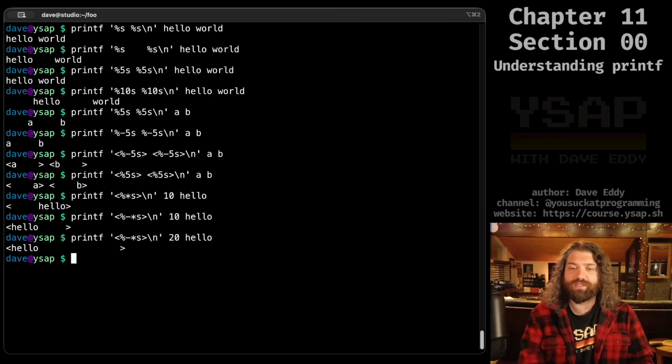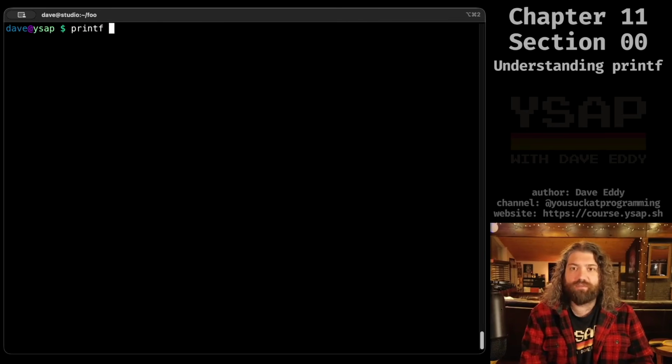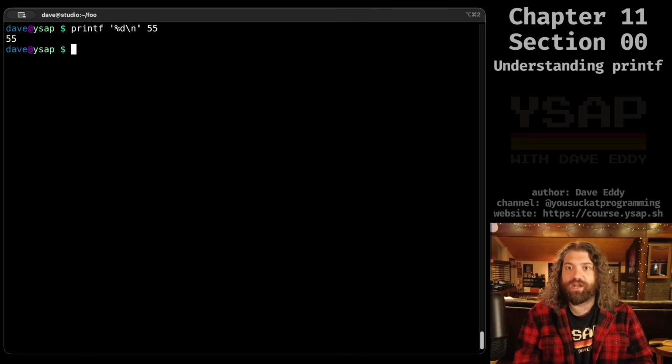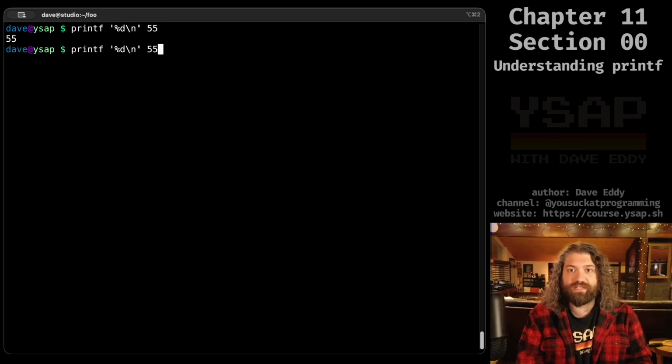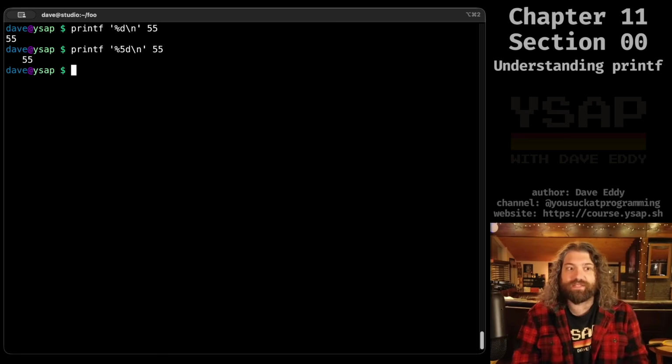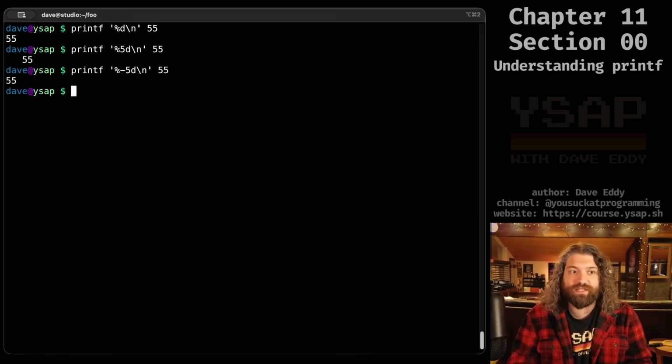Bash can also do more than this. This is just printf in general, but instead of %s, I can give it %d. %d means a number. So when I'm formatting a number, it just looks exactly the same. That makes perfect sense. I can also put this in front of it. I can say %5d, and now we've padded it over 5 spaces, which is pretty nice. Of course, we can do the hyphen in front of it, pad it to the left, so there are spaces to the right of it. You just can't see it.